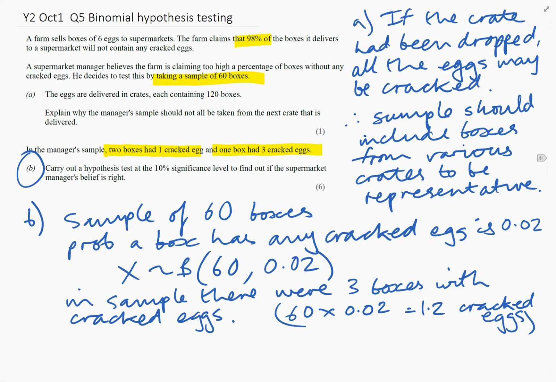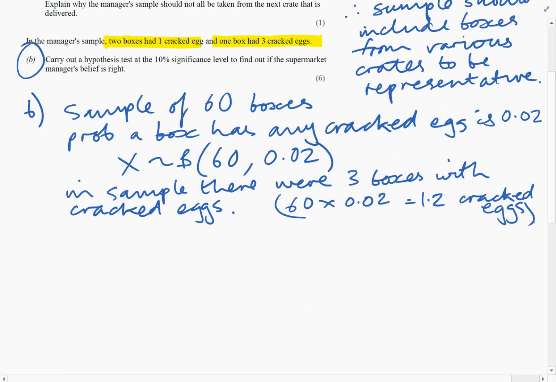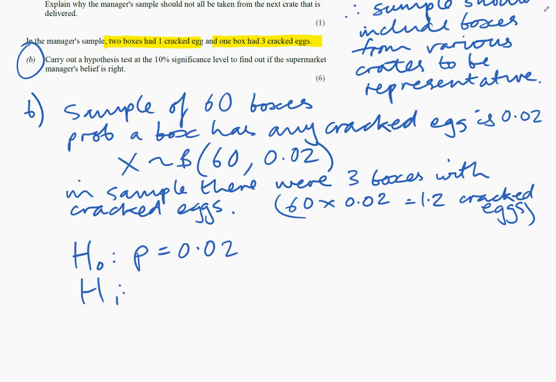So let's do the hypothesis test then. Our null hypothesis is what we would normally expect, so 0.02, the probability a box has cracked eggs. The alternative hypothesis, well, it looks like we've got more cracked eggs than we would expect. We've got 3 boxes of cracked eggs compared with roughly 1.